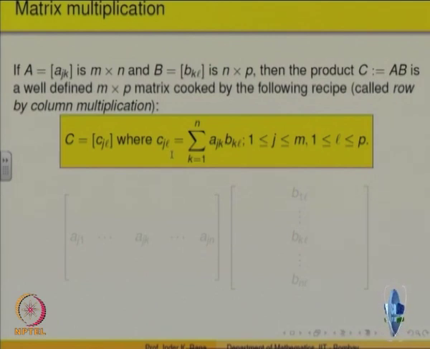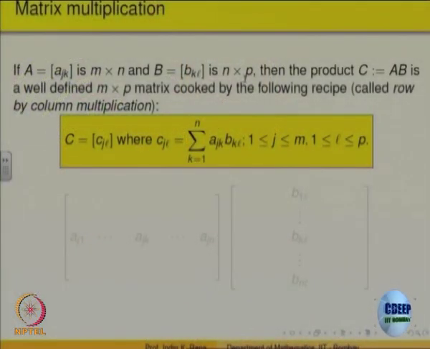So, row of the first one, column of the second, the corresponding entries you multiply and add. That naturally puts the condition that the number of columns here should be the same as the number of rows in the other. That is why you have put m cross n and n cross p. The columns here are the same as the number of rows there. So what will be the resulting matrix? This is summed up. So CJL, j varies 1 to m, L varies from 1 to p.